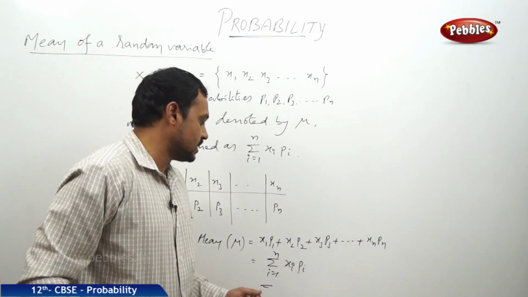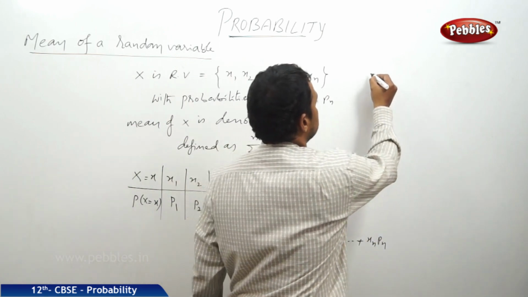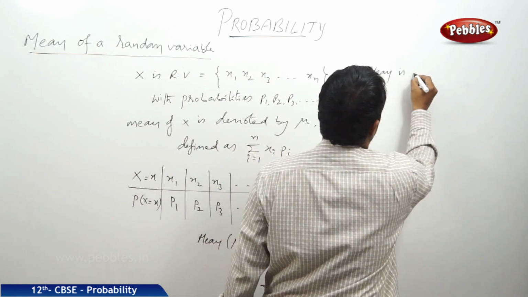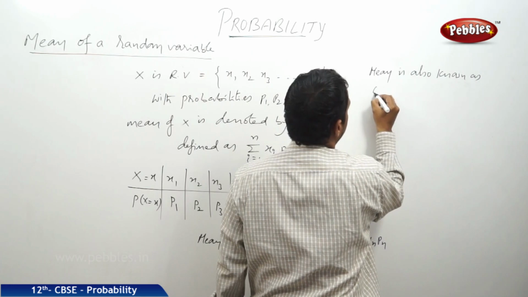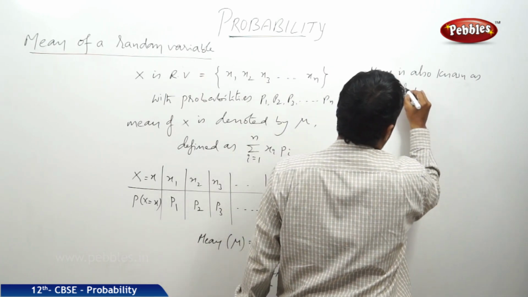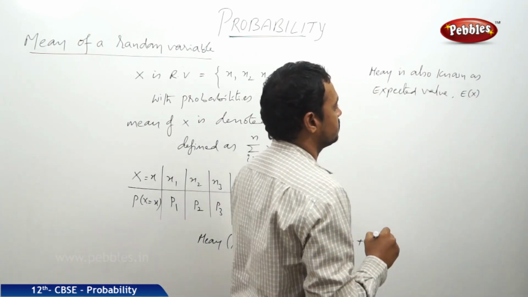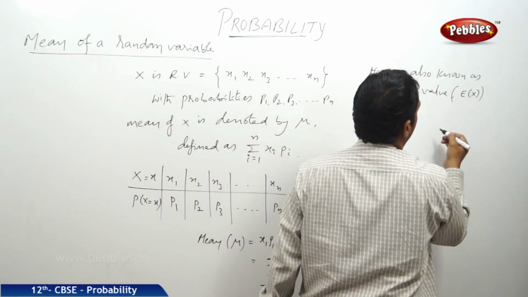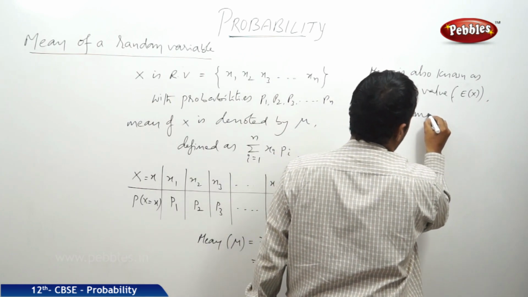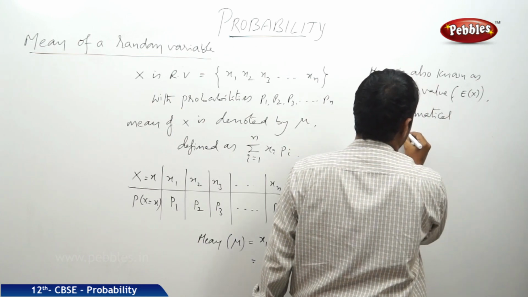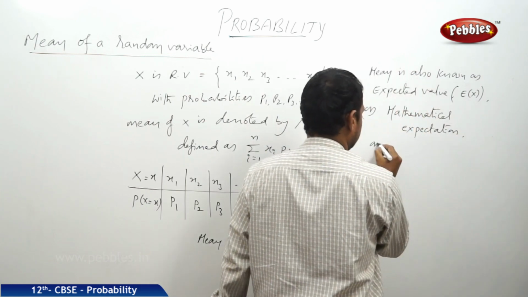Now this quantity is defined as the mean of the random variable x, and the mean of the random variable x is also known as expected value, denoted by E of x, or mathematical expectation, or average.